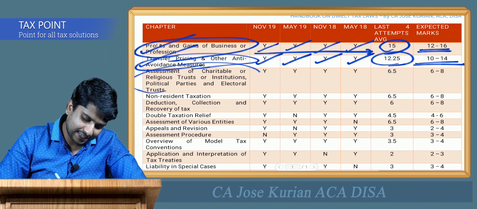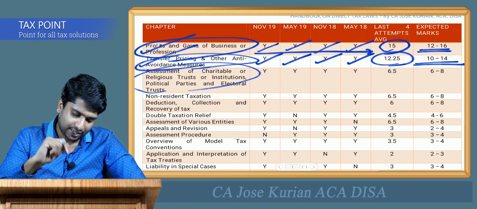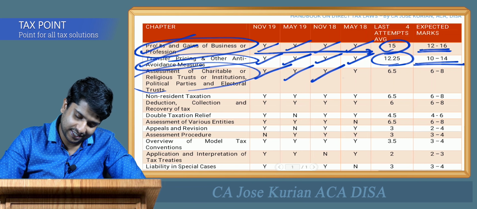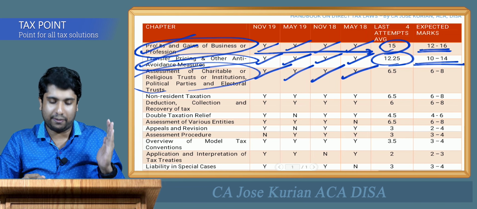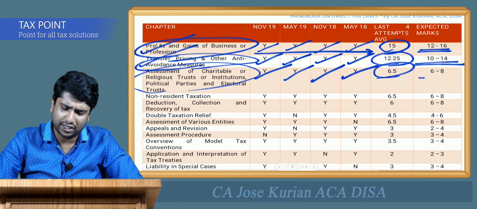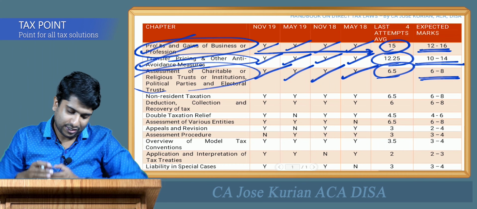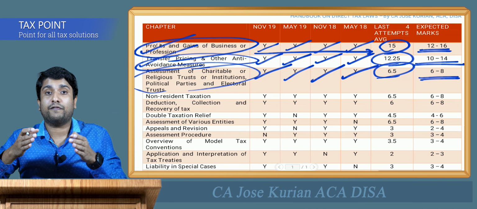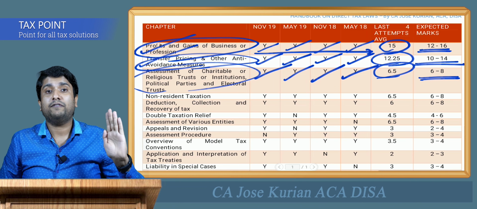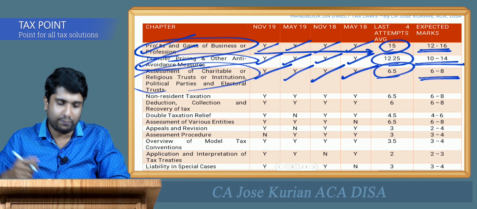Moving forward, the next is assessment of charitable or religious trusts or institutions, political parties and electoral trusts. As you can see, they have asked yes, yes, yes, yes in the past 4 exam attempts. The average is around 6.5 marks, and you can expect around 6 to 8 marks in this upcoming attempt. Even though this chapter contains assessment of trusts, religious institutions, political parties and electoral trusts, you have to give more focus to problems. This is purely a problem-oriented chapter.